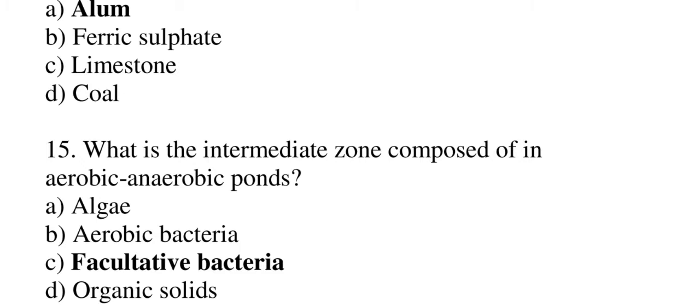Moving to question number 15. What is the intermediate zone composed of in aerobic and anaerobic forms? Options are algae, option B aerobic bacteria, option C facultative bacteria, option D organic solids. The correct answer is option number C, facultative bacteria. Moving to question number 16.